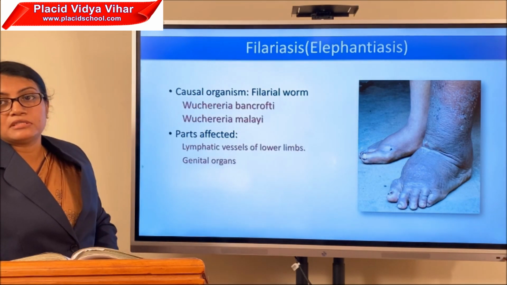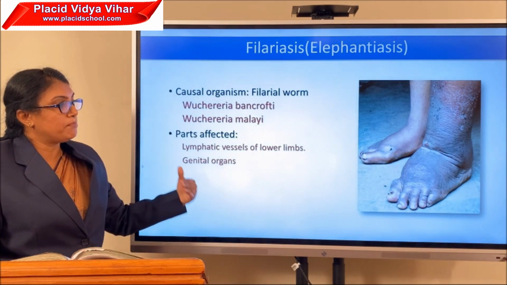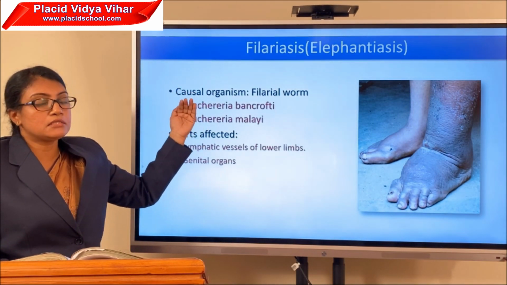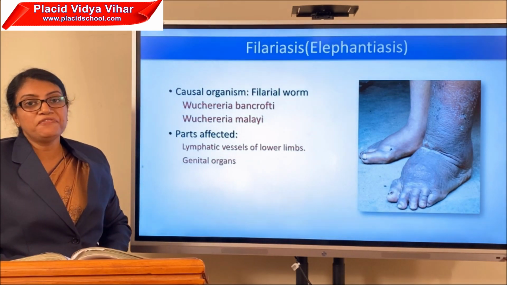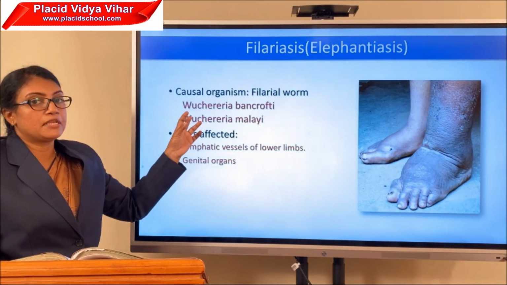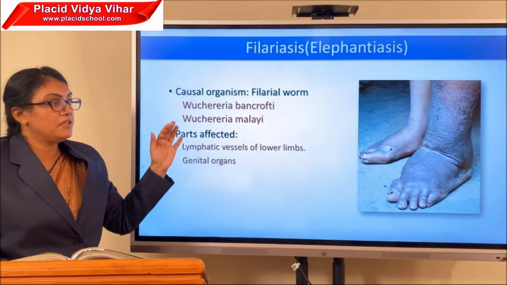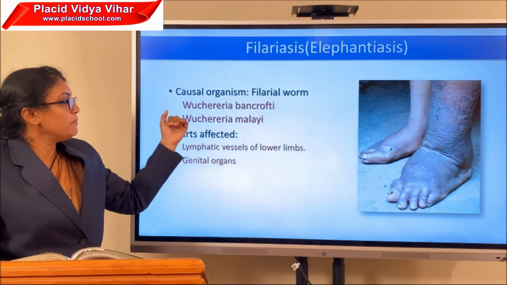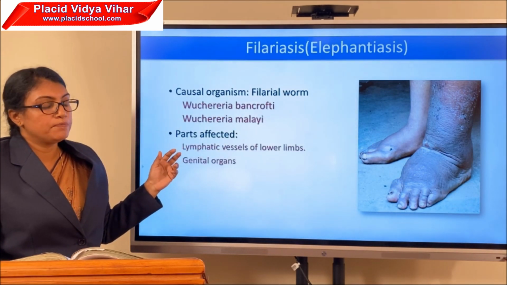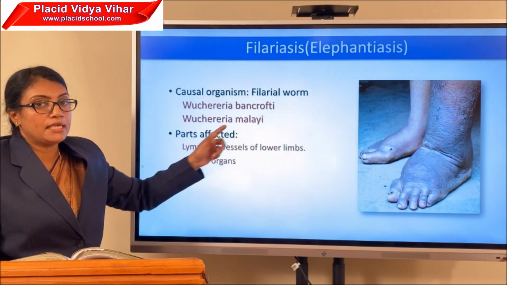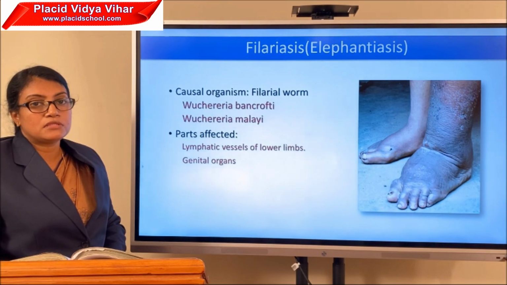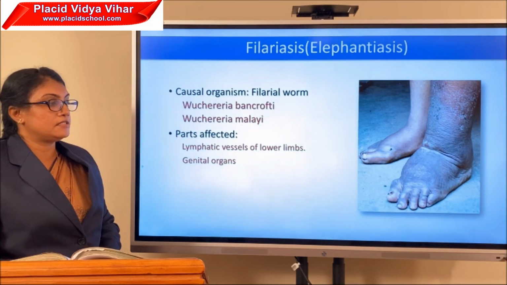Now we shall discuss the causal organism, mode of transmission and the parts affected. The causal organism is another helminth, that is a filarial worm. There are two different species of the filarial worm. The common name is filarial worm. The scientific name of the filarial worm is Wuchereria bancrofti. That is one species. Another one, Wuchereria malayi. These are the two different species of the filarial worm that cause filariasis or elephantiasis.